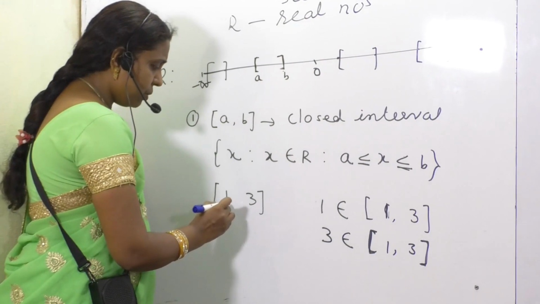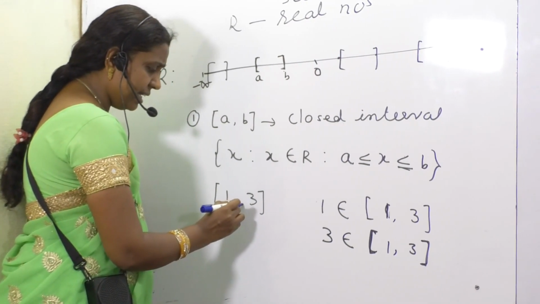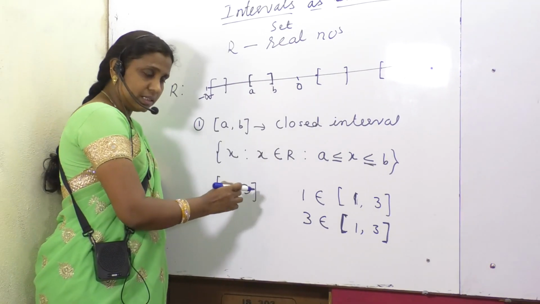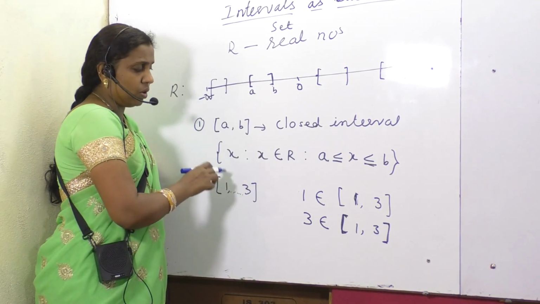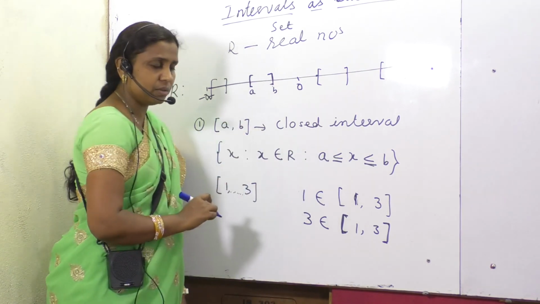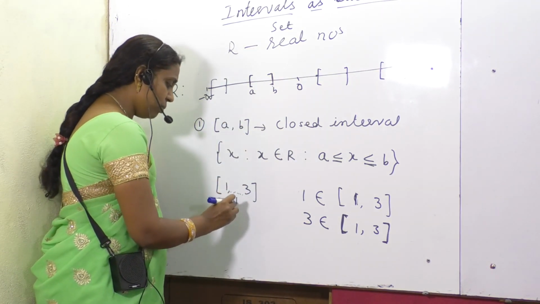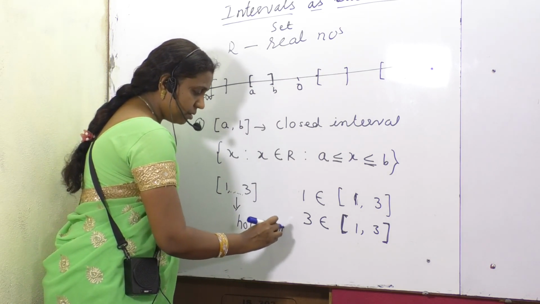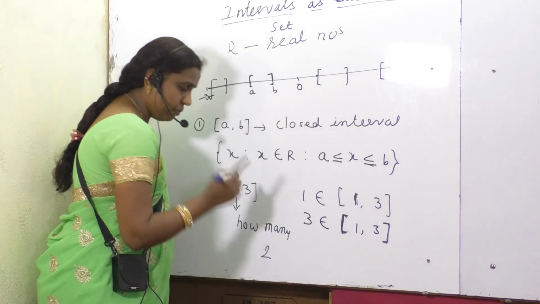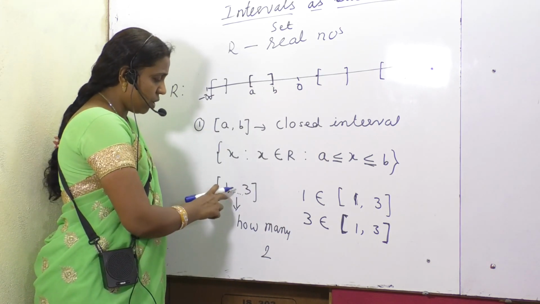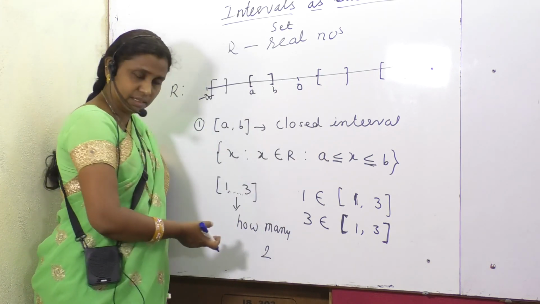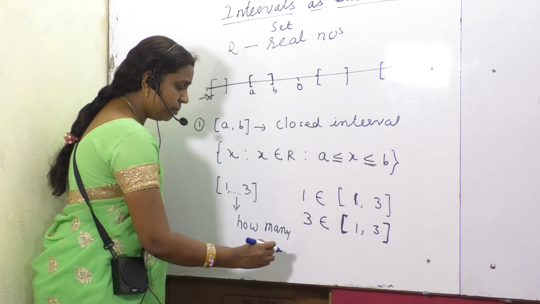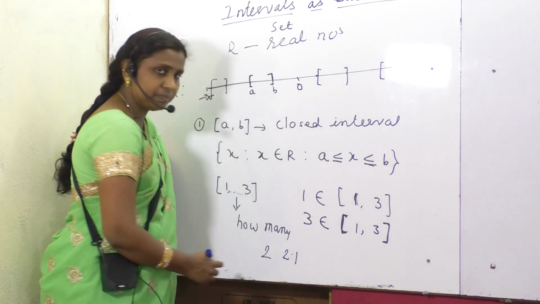Okay. So all the points lying in between 1 to 3, no? 1, 2, 3, all belong to this closed interval. So how many points are existing here? How many points? Do you want to say only 2, only 1 point is existing? 1, comma 2, comma 3. Is it the way? No. So not only 2, it may be like 2.1.